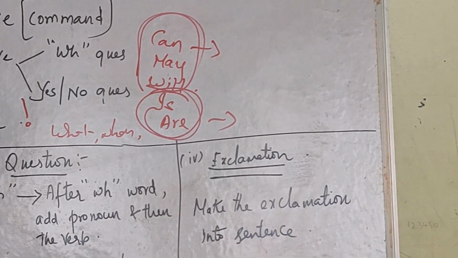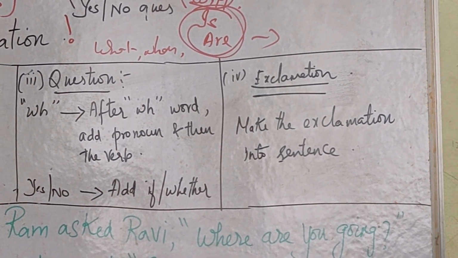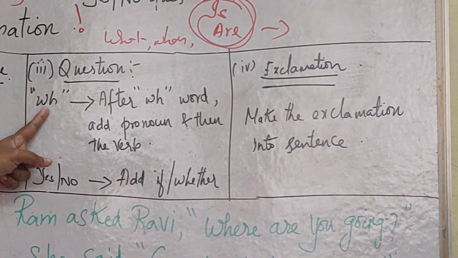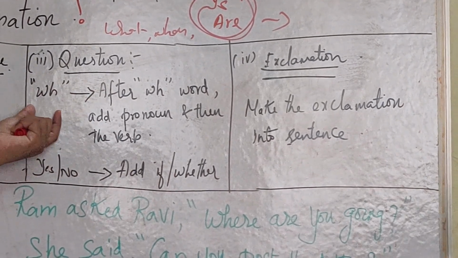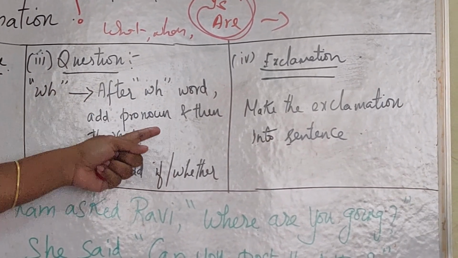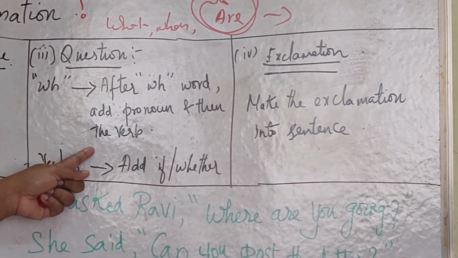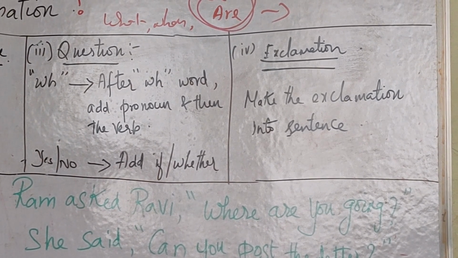Understood? For these two different types of questions we also have different sets of rules to apply. If it is a WH question, after the WH word you are supposed to add the pronoun and only then the verb, while converting direct into indirect.